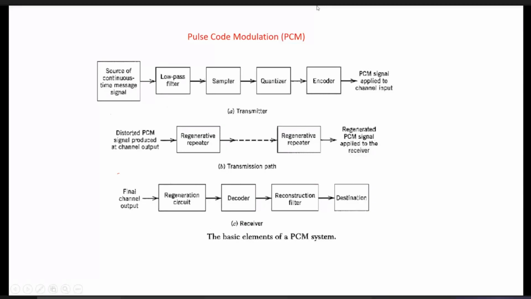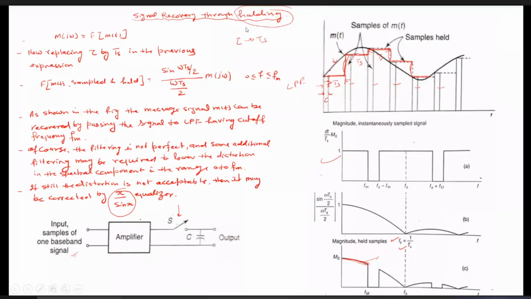So in the last class, I discussed the sampling theorem. If you look at this slide, in the sampling theorem we have already studied what the sampling theorem is for low pass signals, what it is for band pass signals, and then the various types of sampling.